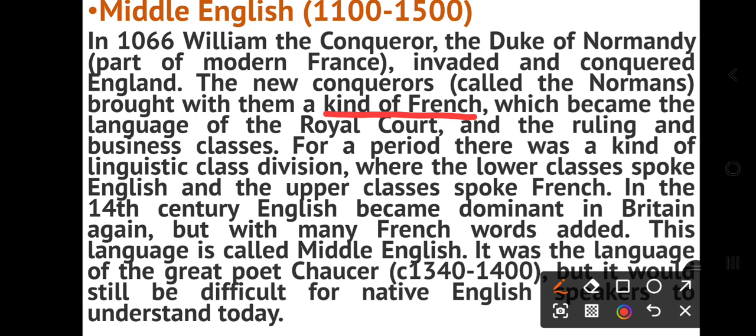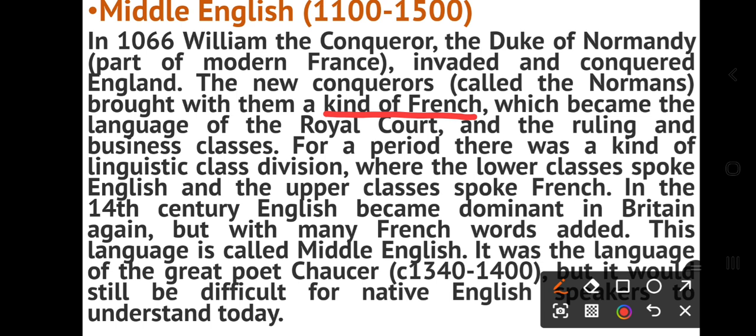When they brought the French language and were ruling, they were powerful at that time. So definitely the society was divided into two: lower class and higher class.